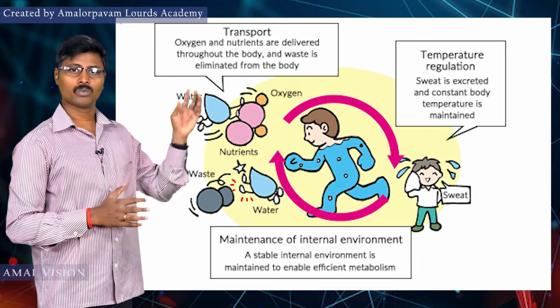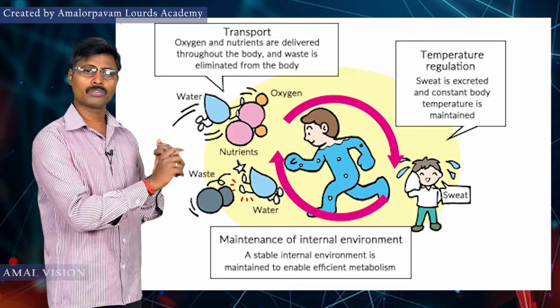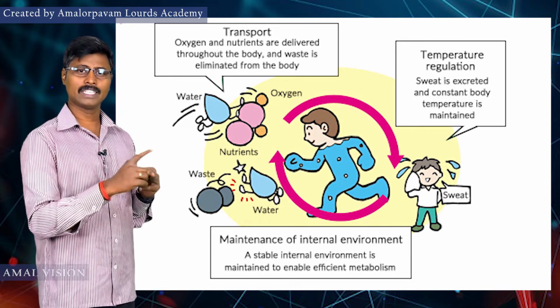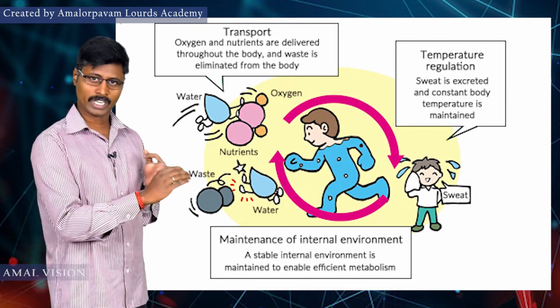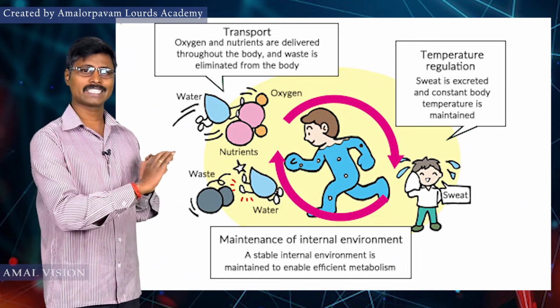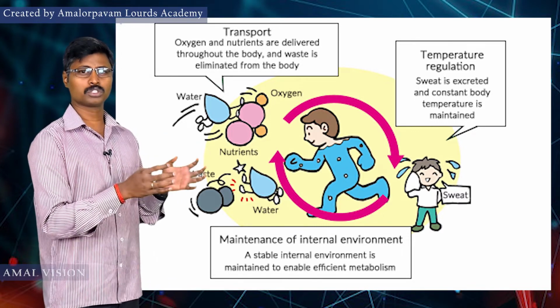Now, why is water very important? Because it helps absorb and transport nutrients to every part of our body, regulates our body temperature, and is needed for the proper excretion of waste material. These are all the uses of water.